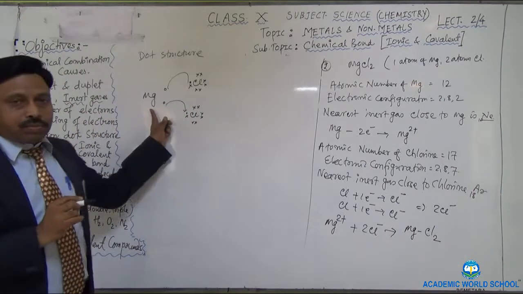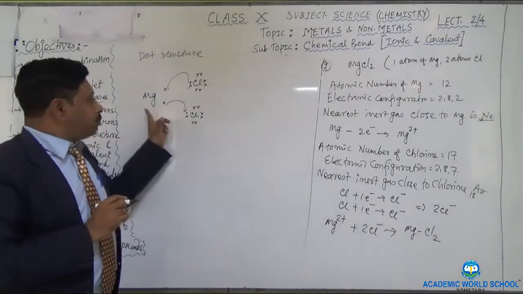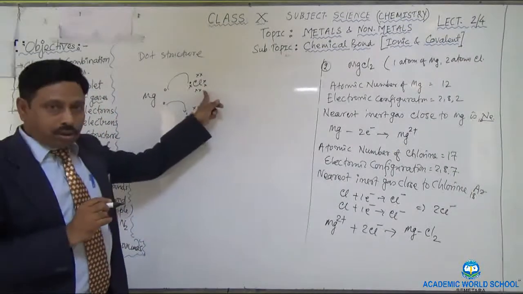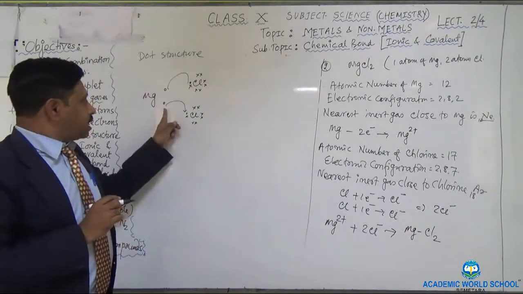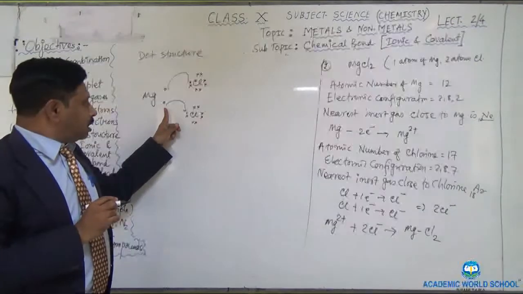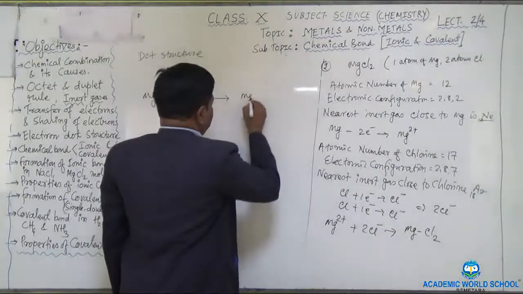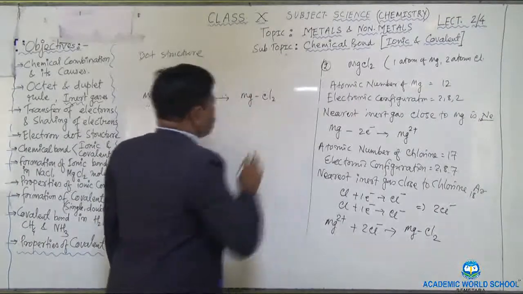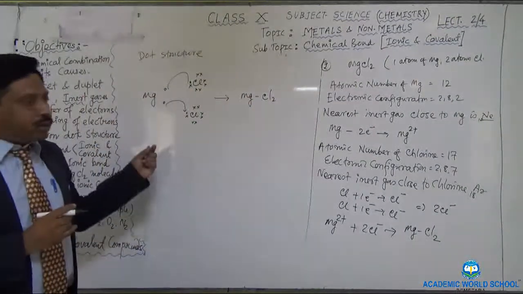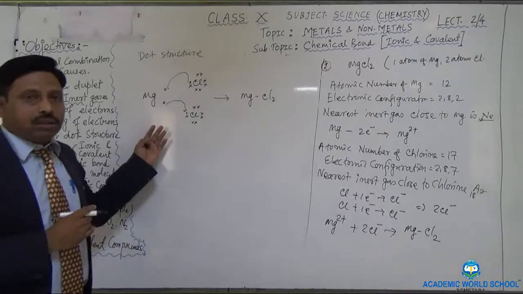The magnesium donates 1 electron to 1 chlorine atom, and also donates another electron to another chlorine atom, so that it will form MgCl2. So in this way you can show it using the dots.